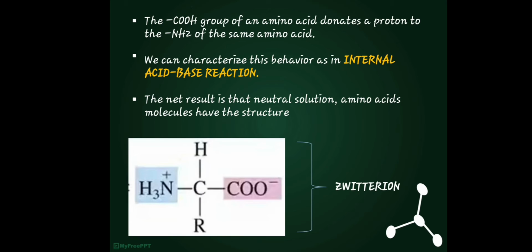Okay, let's proceed to another term to be unlocked. We have limiting amino acid. It is an essential amino acid that is missing or present in inadequate amounts in an incomplete dietary protein. Meaning to say, limiting amino acids are found in incomplete protein, which is usually found in plant food sources.